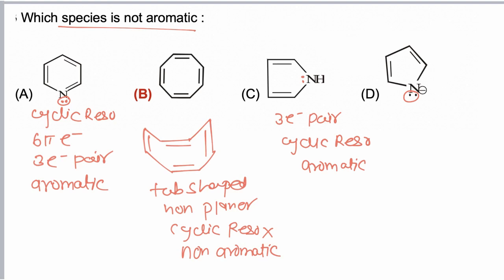If any atom has more than 1 electron pair, then only 1 electron pair will be involved in resonance, so total 3 electron pairs are involved in resonance. The molecule is having complete cyclic resonance, and hence this molecule is also aromatic. So the non-aromatic compound is only B, and hence the correct answer is B.